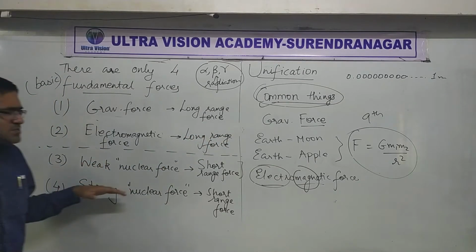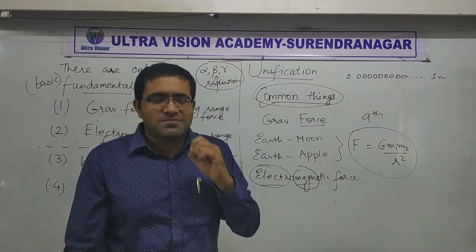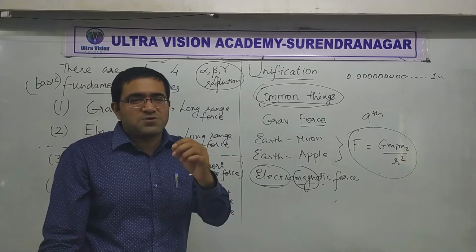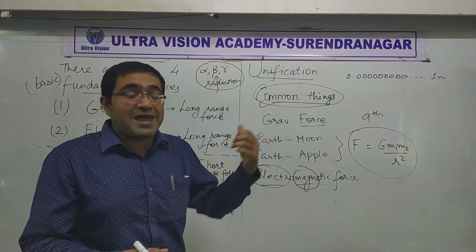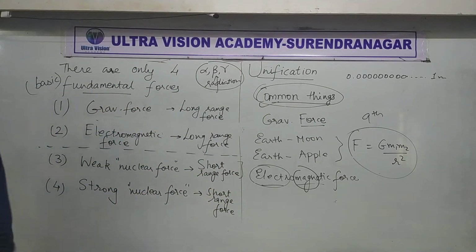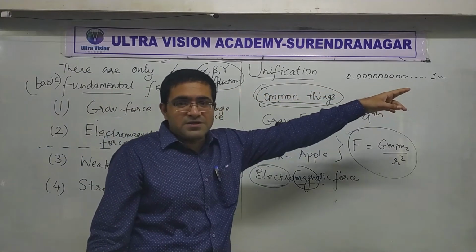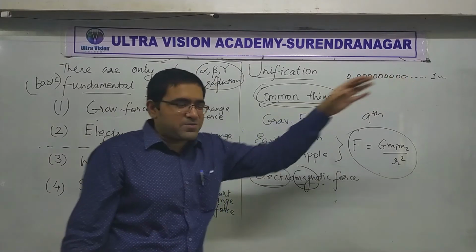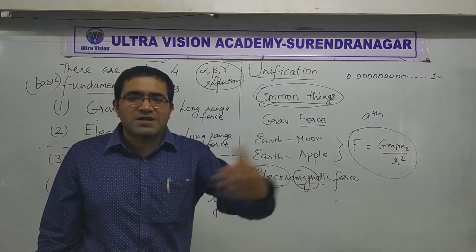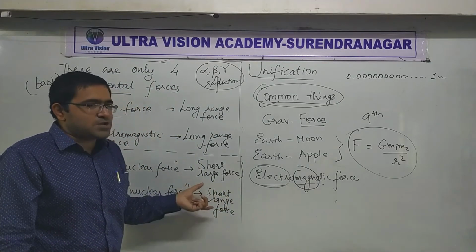But the last two, because they are so short range, you have to do very careful experiments on nuclei and their properties like radiation. Based on the observations of how different nuclei emit radiations, we know about these things. Both of them are extremely short range forces. Not like in kilometers. It's not like you can have the weak nuclear force or strong nuclear force acting between you and me, because we are standing at a lot of distance. It's impossible. This only acts at short range.